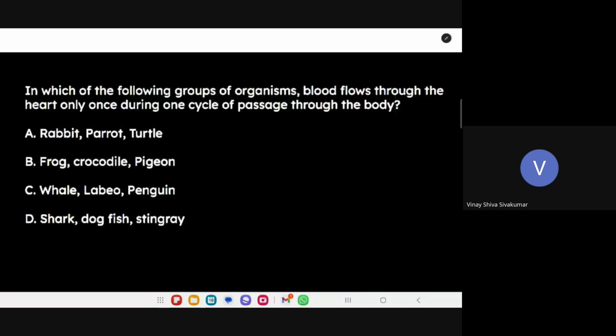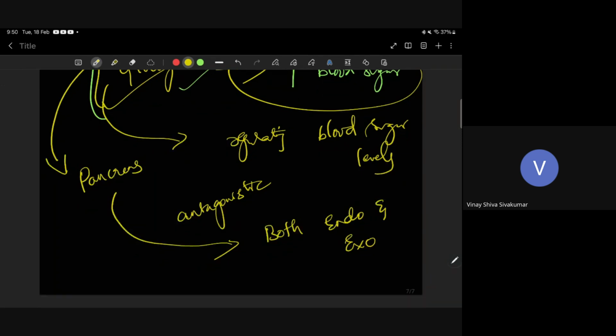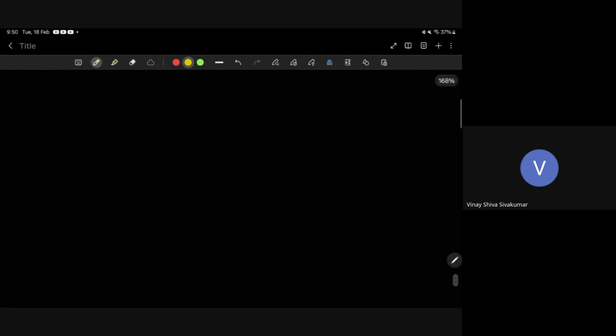Ma'am, tell me, ma. Ma'am, option D, the last option. Yes, ma'am. What is the question? Read it. Which of the following is a group of organisms in which blood flows through the heart only once during one cycle of passage to the body? Yes. Before that, I would like to explain the different types of circulation.